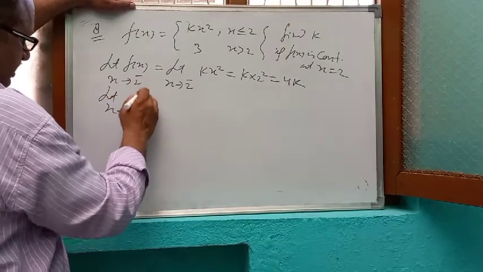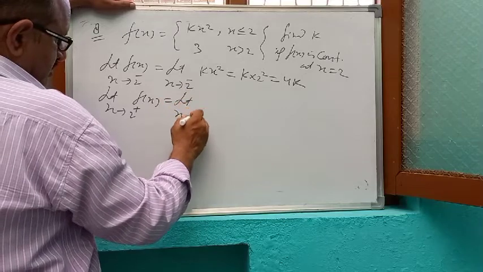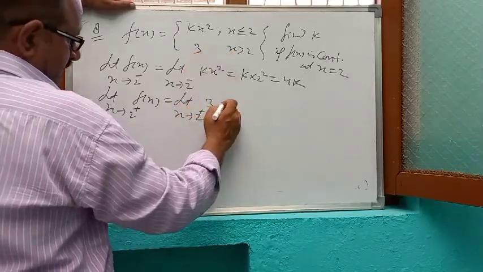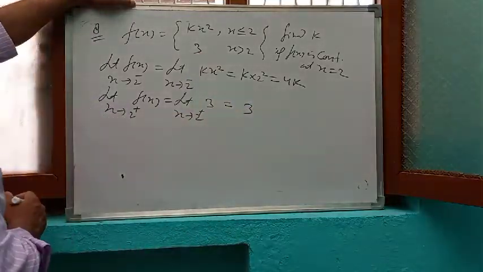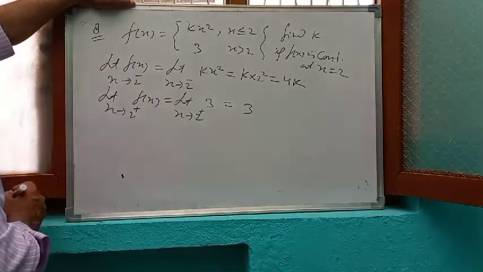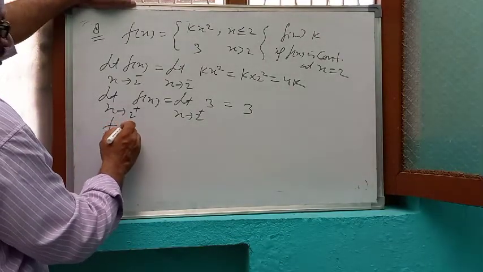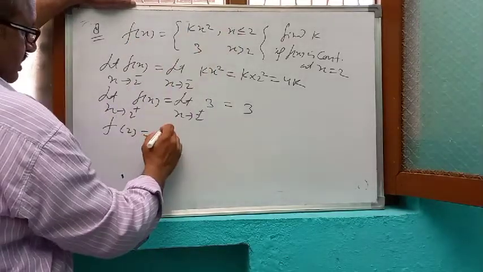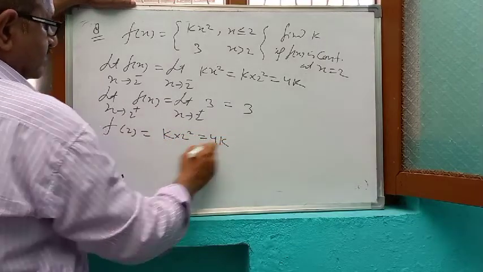Right hand limit, x tends to 2 plus f(x). For greater than 2, the function is 3, a constant term. So we can write here 3. And what is the value of f(2)? Functional value f(2) for x equal to 2 is k into 2 square, so 4k.